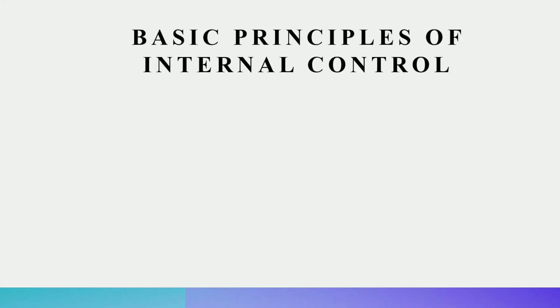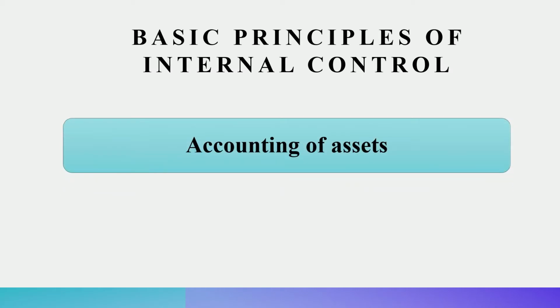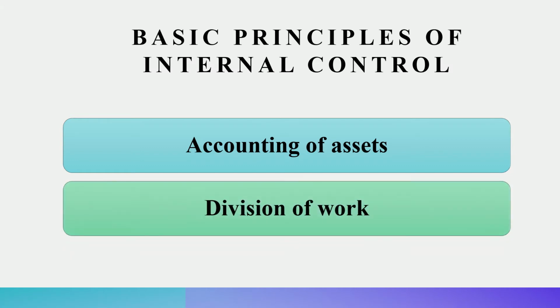Now, in order to make internal control effective in any kind of business organization, there are a couple of principles that should be kept in mind. The very first principle is accounting for the assets, which means that the work of physically utilizing any kind of asset should be separated from the work of accounting for the same. In order to ensure that the internal control system is very effective, the accounting of assets should be done very carefully. Second is that there has to be an appropriate division of work.